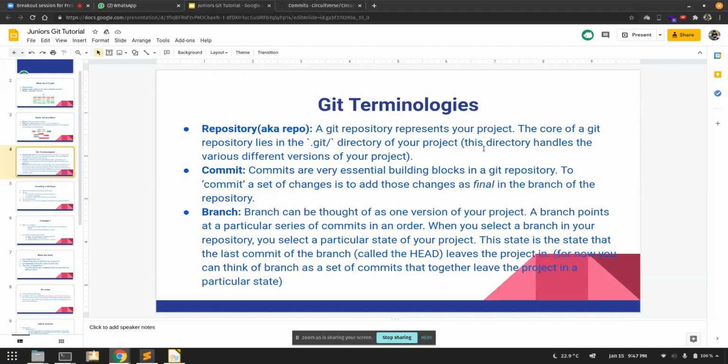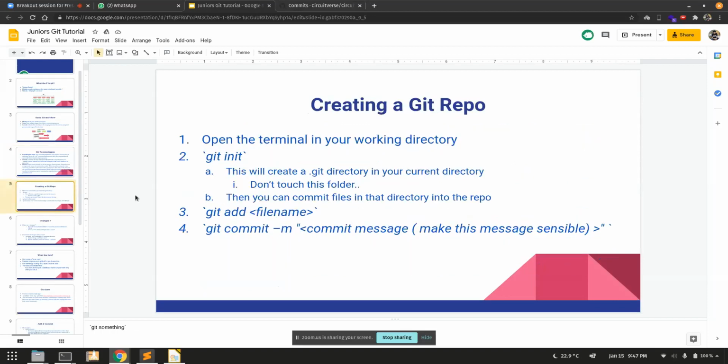How to add code from your terminal to GitHub? Yeah, we'll get to that. Wait. So Ishan, can you now get to this? Will you explain this part? Okay. Creating a GitHub? Yeah? Okay, sure. Okay.